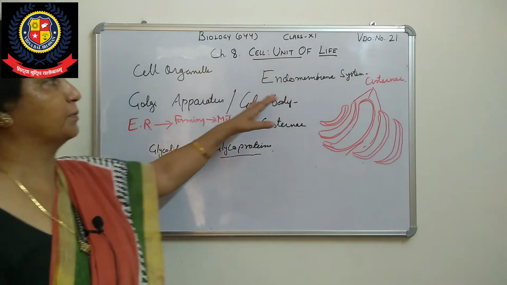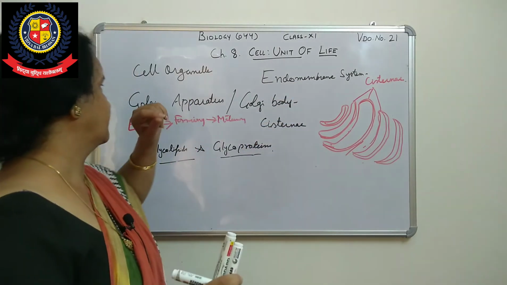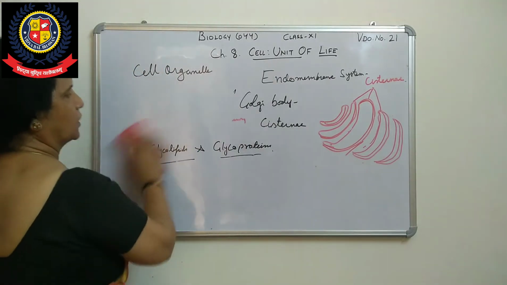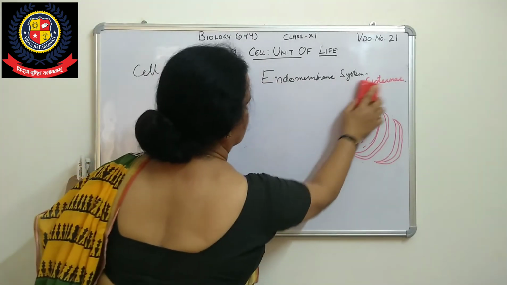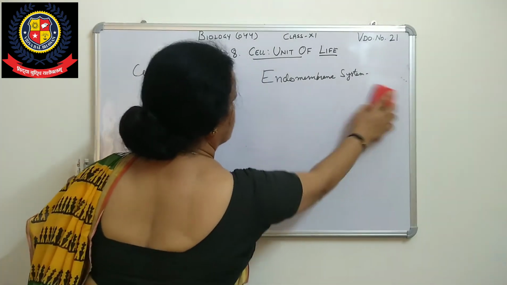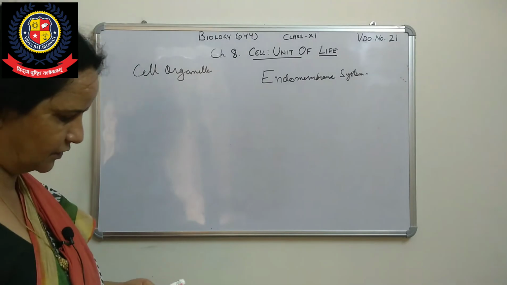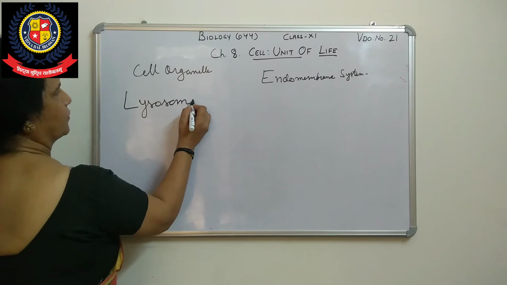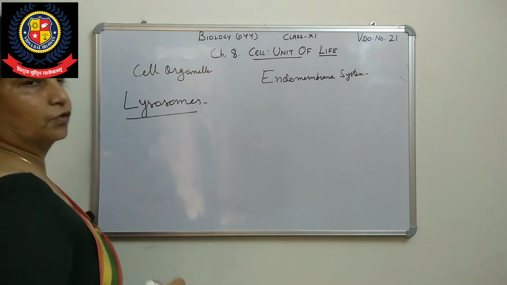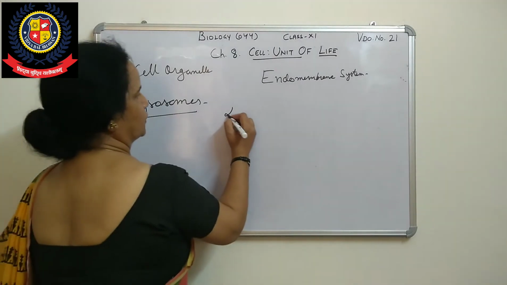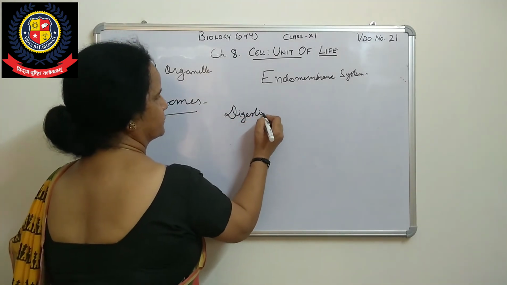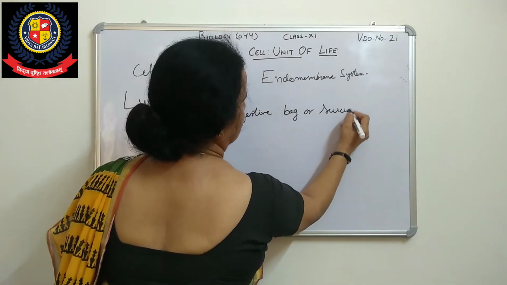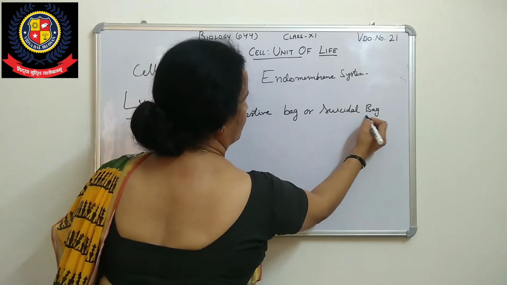Now the second is the endomembrane system. First one is the endoplasmic reticulum, second one is the Golgi apparatus. Now the third one is lysosome. The third organelle, a component of the system, is the lysosome. Lysosome you have done in class 9th, but a special name is given for that lysosome. You know that it is also called the suicidal bag or digestive bag. Why it is called that, we will see.